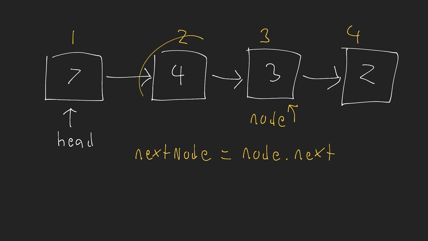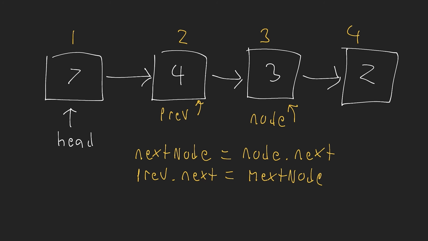Then I need to get the previous node. So I also would need to store the previous node. So I'd have to have access to both of those. And then I would say previous.next is equal to the next node. Now I also could have just written node.next. Doesn't really matter how I do that.